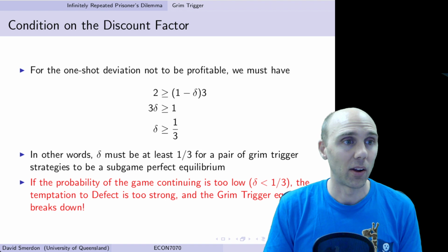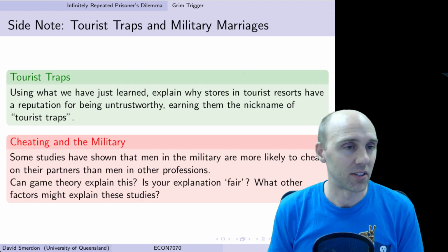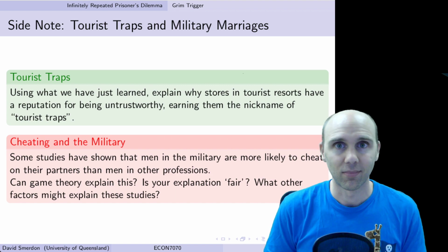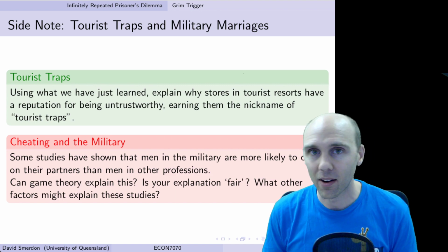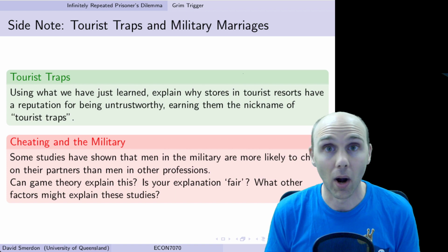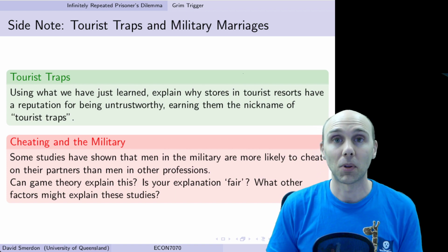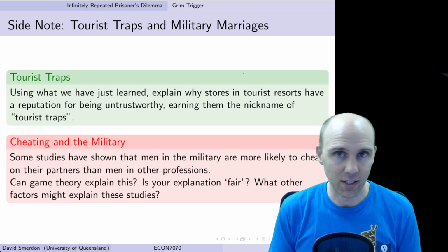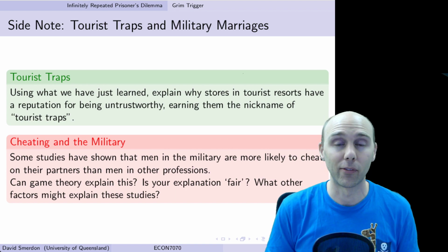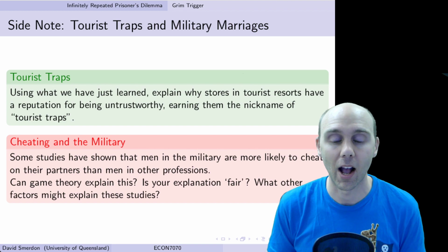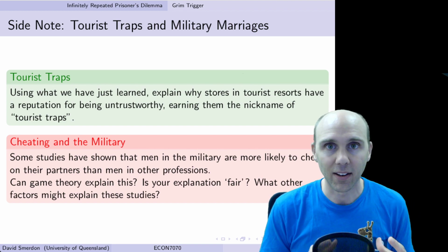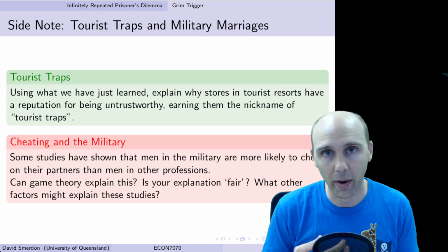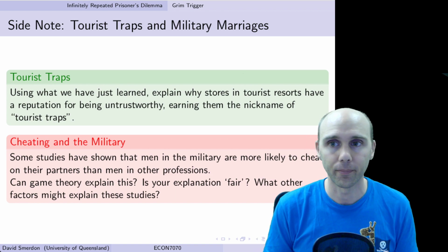A quick side note about some applications which researchers have applied this to. Tourist traps. If you go to Venice, Paris, or Prague, you'll often go to places where you want to buy some gifts and they offer you fantastic deals, and they have, of course, full information about how much the artifact, or the handbag, or the sculpture is worth. You don't know.